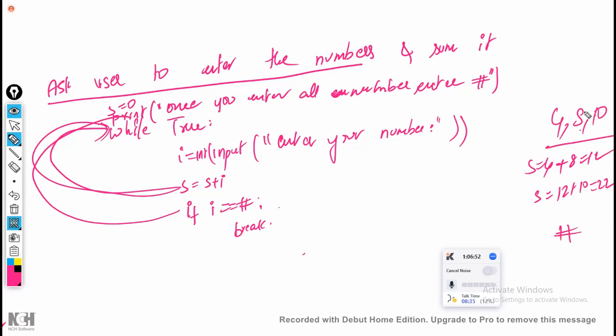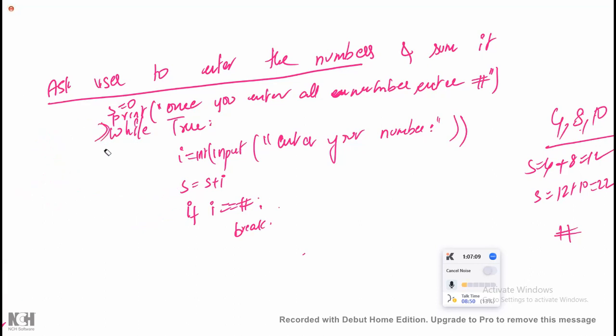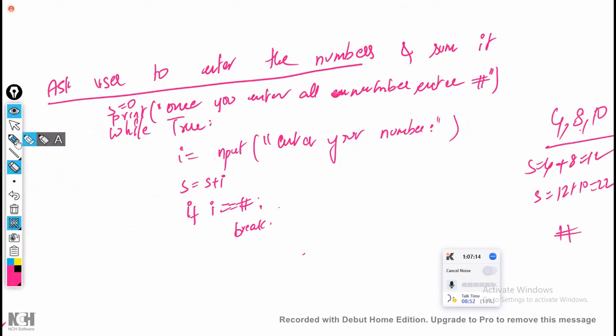Only 3 values. The 3 values he has entered are 4, 8, 10, and now he has entered the hash. Since the person has entered the hash, immediately it is going to throw an error because int of hash cannot be converted. So the answer is wrong. Now what do I have to do?